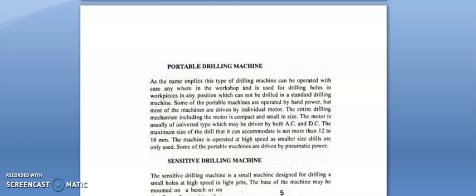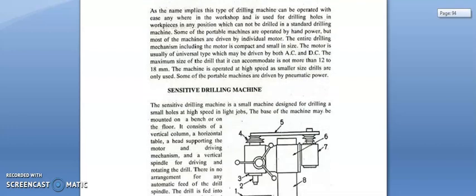The entire drilling mechanism, including the motor, is compact and small in size. The motor is usually of universal type, which may be driven by both AC and DC power supply. The maximum size of the drill that it can accommodate is not more than 12 to 18 mm. The machine is operated at high speed as smaller size drills are used only. Some of the portable machines are driven by pneumatic power.